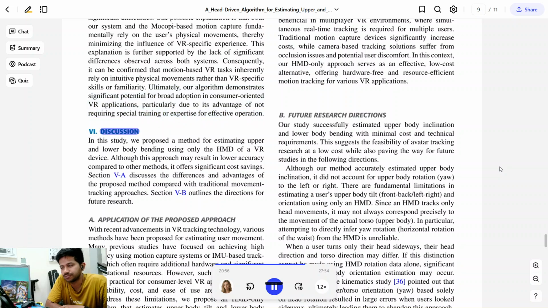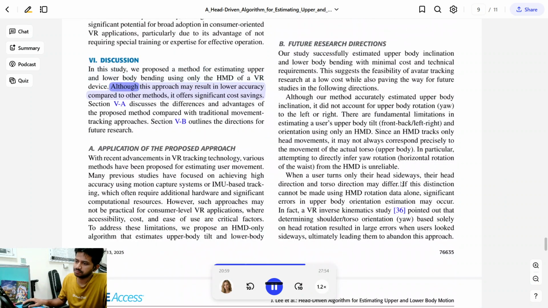6. Discussion. In this study, we proposed a method for estimating upper and lower body bending using only the HMD of a VR device. Although this approach may result in lower accuracy compared to other methods, it offers significant cost savings. Section VA discusses the differences and advantages of the proposed method compared with traditional movement tracking approaches. Section VB outlines the directions for future research. A. Application of the proposed approach.